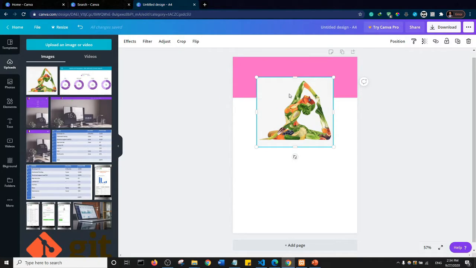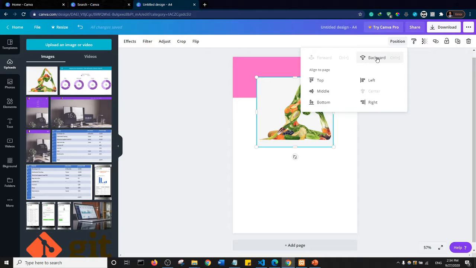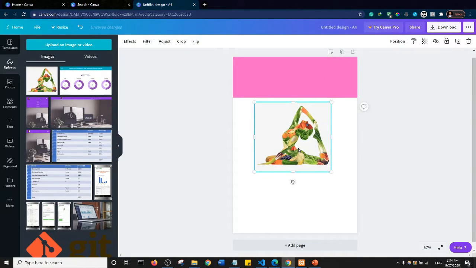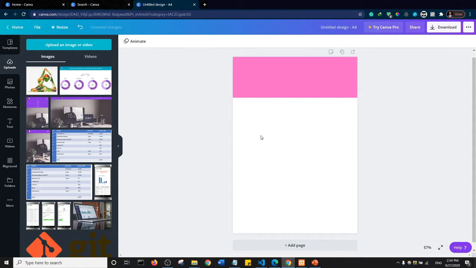If I want this image to go behind the shape, all I need to do is come here, click on position and select backwards. As you can see, the image has gone under this rectangle shape. Basically those are the options we have here. I'm just going to delete this, and let's see what we have next.